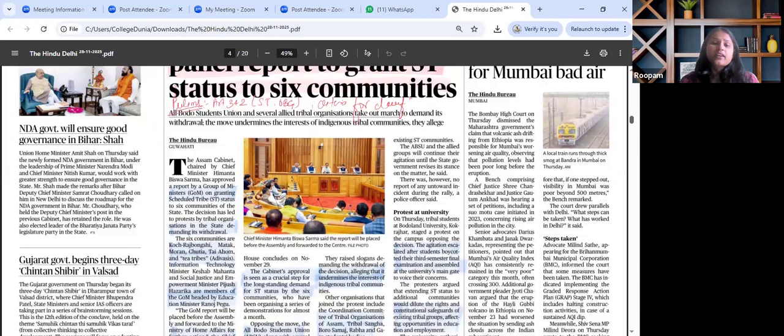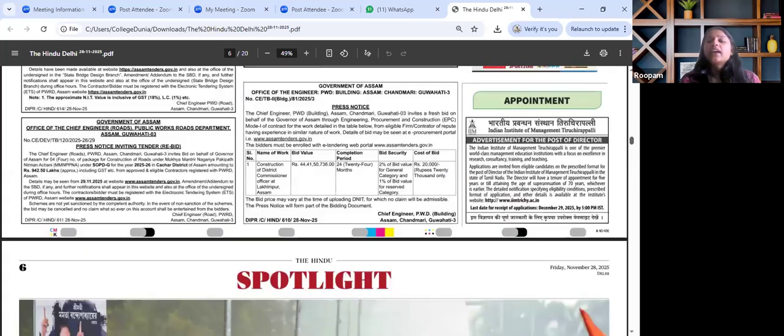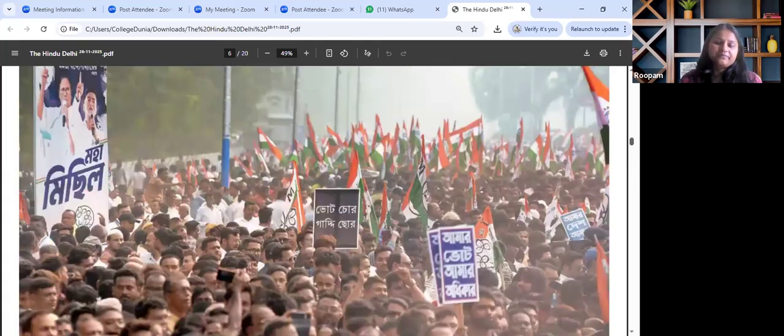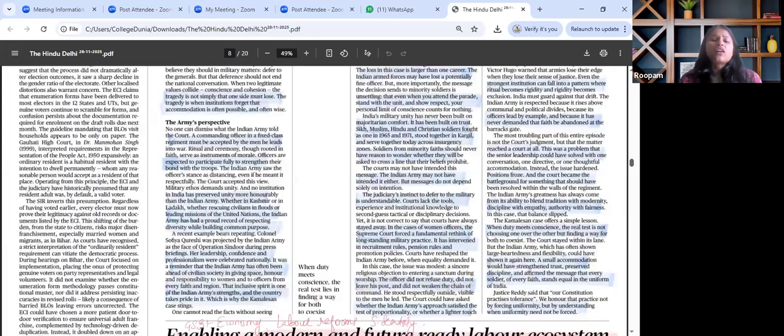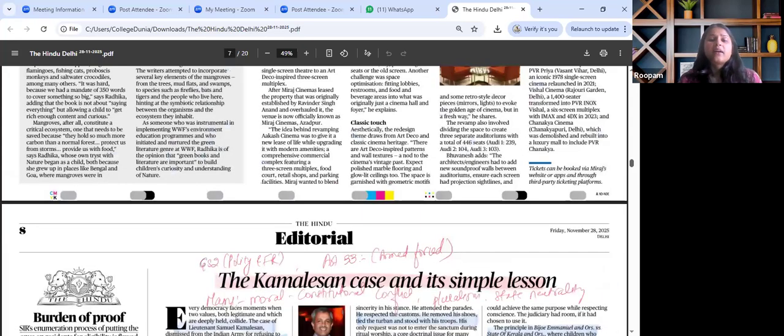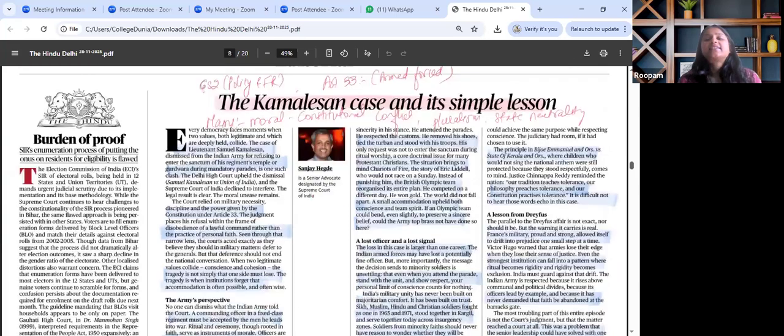The next important article which is relevant for our exam is on the editorials page, and this talks about the Kamalesan case and its simple lesson.